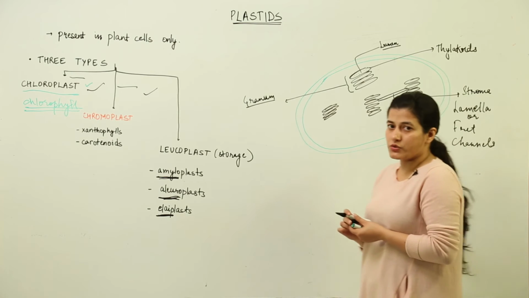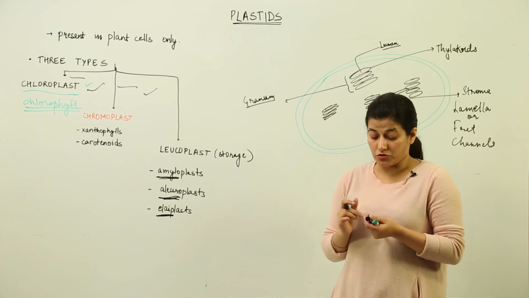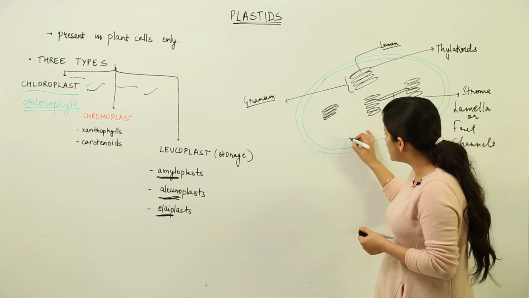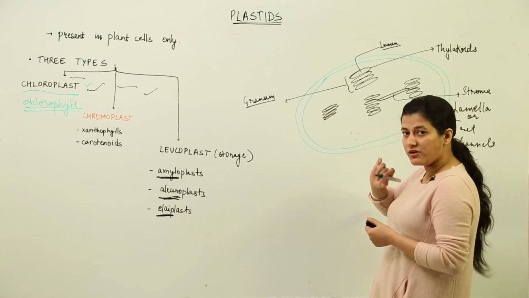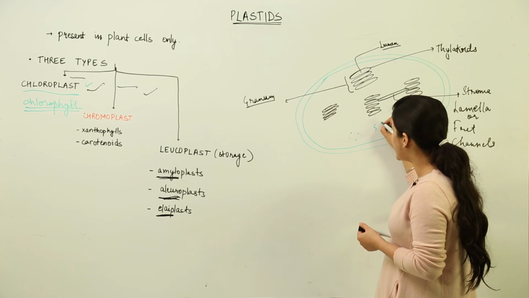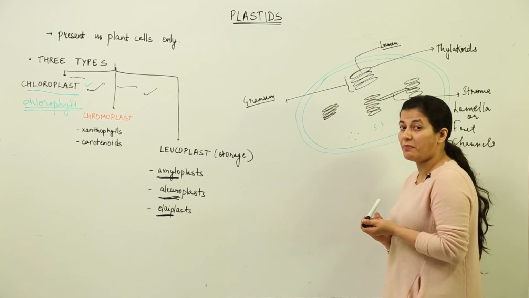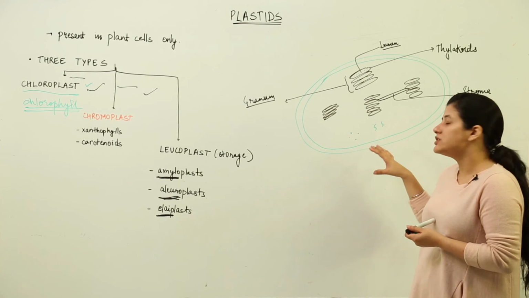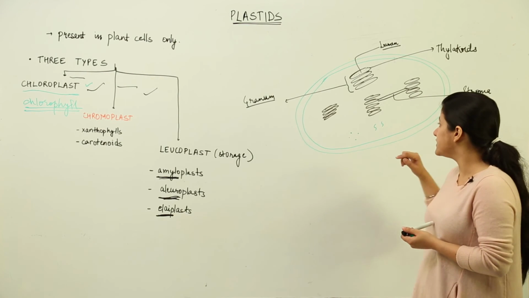Now in the beginning I told you that chloroplast is a semi-autonomous organelle. That means you are going to find its own ribosomes inside it, and you are going to find its own DNA as well inside it. That means it does not depend on the nucleus for its replication. Replication is a simple prokaryotic one, that is why it is semi-autonomous.